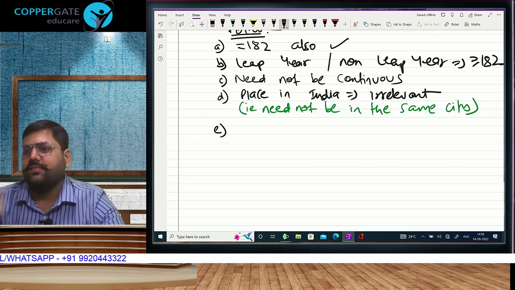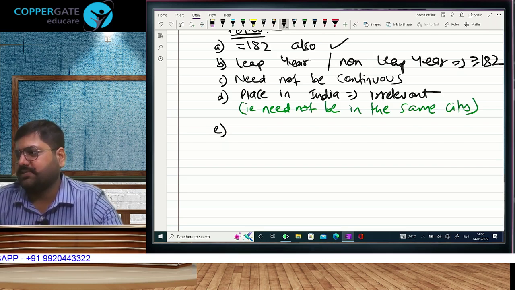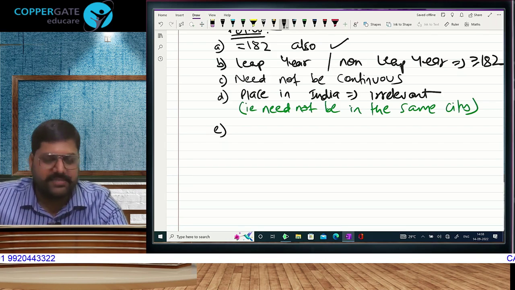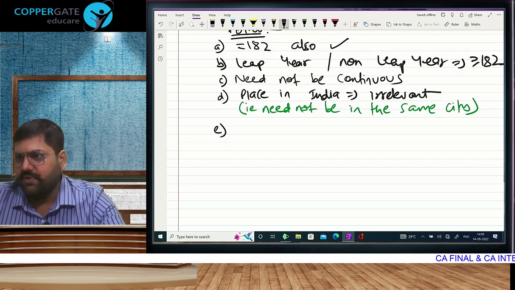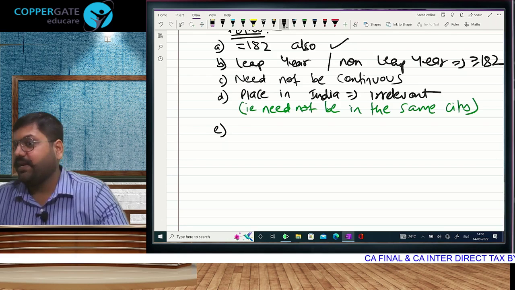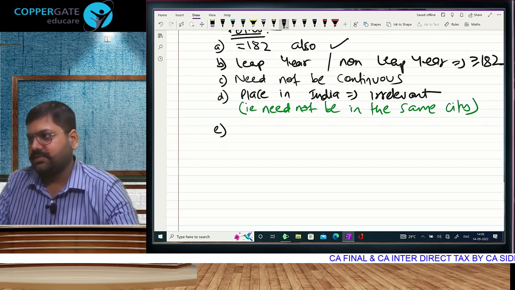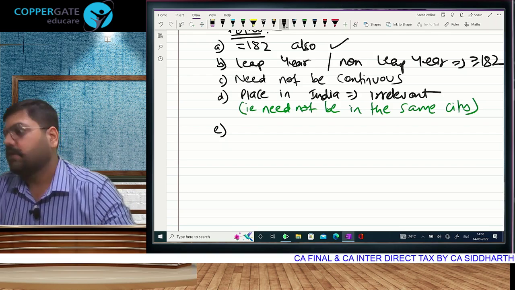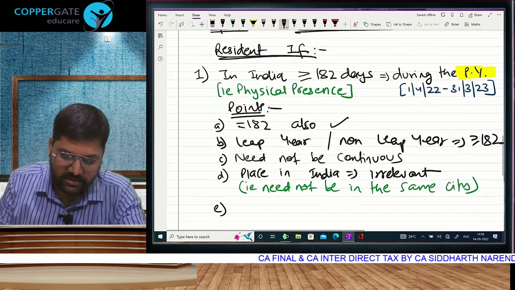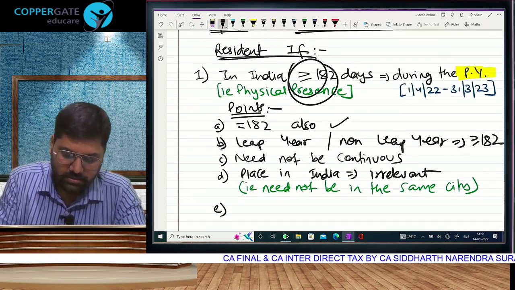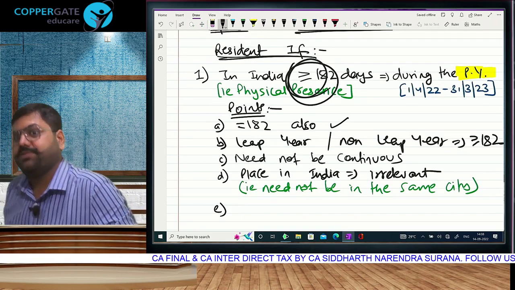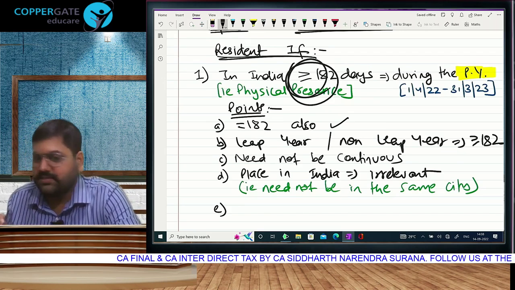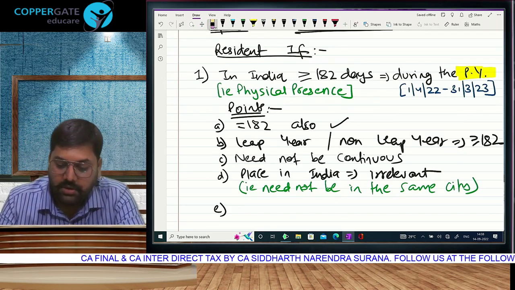In step number 1, the first condition we wrote, a person will become resident agar uska physical presence in India is 182 days or more. 182 days or more during the previous year, then you will be treated as resident. And this 182 days ke baare mein we were doing some discussion. What discussion? Equal to is also covered. That so anyways, here we wrote. So it was visible, but you might, you ignore this, not focus. So as a clarification, that note karo, equal to is covered.